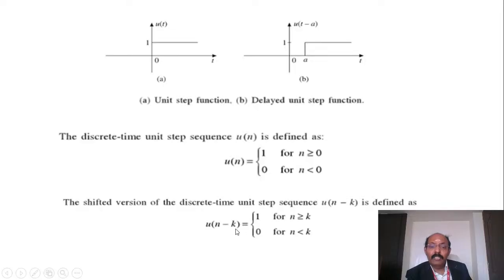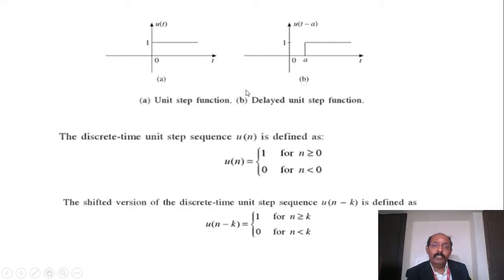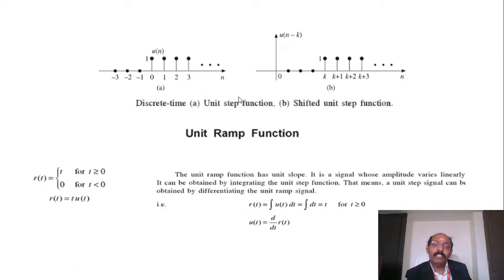So this is n minus k. K is nothing but a in this graphical representation. So 1 for all n greater than or equal to k, and 0 for n less than k. And this is the discrete time function, whereas the earlier one is the continuous type. I already mentioned a continuous signal has its magnitude over the whole period of time, whereas the discrete signal has its amplitude only at discrete instants of time.